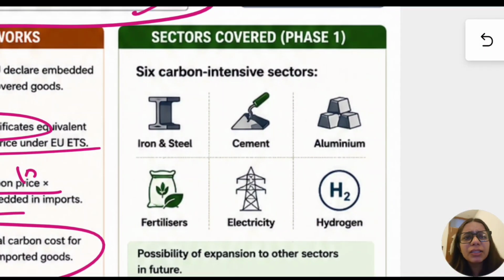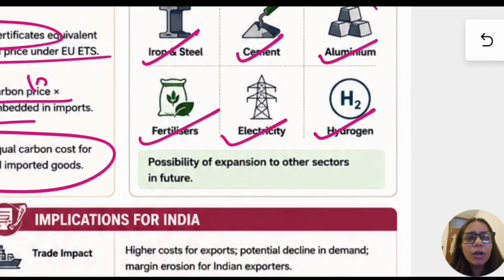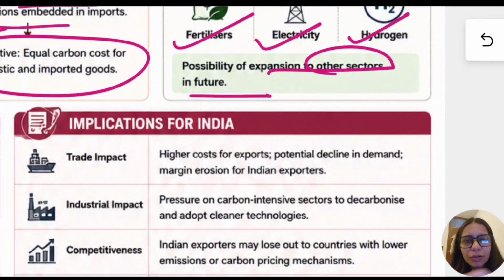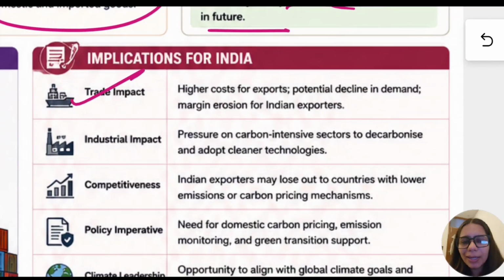Now let us see what the sectors covered are. This is again important for prelims. Iron and steel, cement, aluminium, hydrogen, electricity and fertilizers. The possibility of expansion to other sectors in future has already been declared. Now what are the implications for India? We have discussed that it will impact our trade.